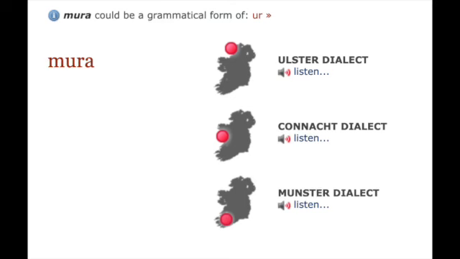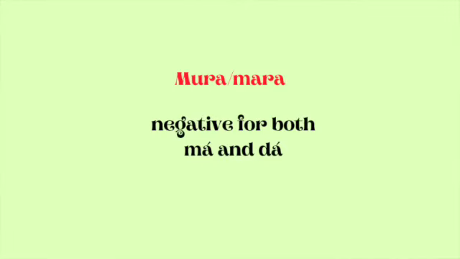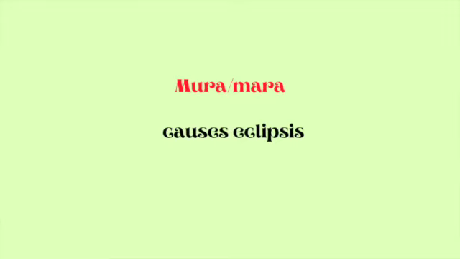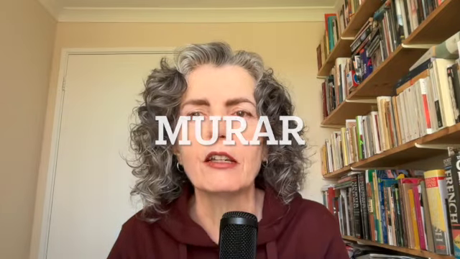Online, you'll hear mura and mara. The good thing about this word is that it's the same for the negative of má and dá, and mura or mara causes eclipsis. Wikipedia Irish syntax also points out that preceding the preterite, so in the past, it becomes murar, M-U-R-A-R, causing lenition. In fact, the negative form requires so much unpacking, to use that cliche, that I plan to do a separate video on it, especially looking at those changes with the past tense. But for now, we need to know that it means if not, that it causes eclipsis in the present. If it's in the past, it's murar, and causes lenition.